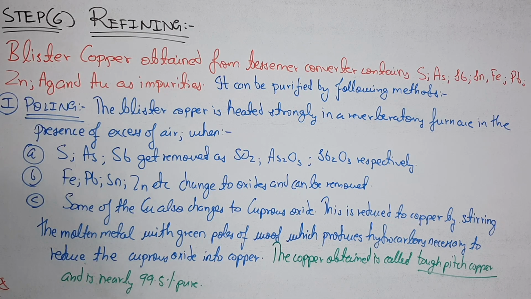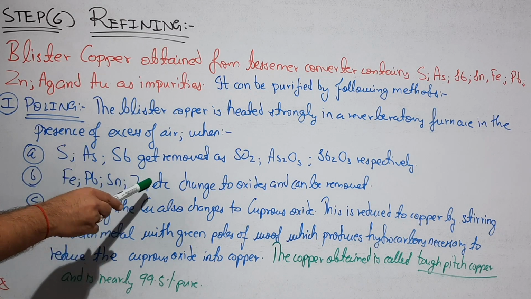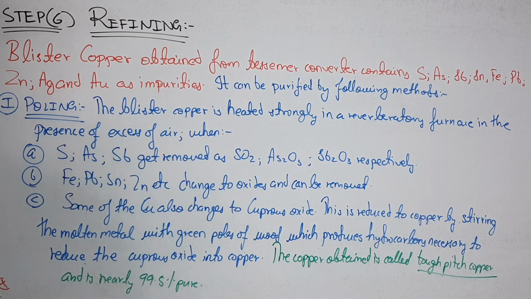First one is poling. The blister copper is heated strongly in a reverberatory furnace in the presence of excess air, somewhat resembling the roasting process, because in roasting also you take the ore in the reverberatory furnace and heat it in excess air. So the sulfur, arsenic, antimony are removed as oxides, and the rest of the impurities like Fe, Pb, Sn, Zn change to oxides and can be removed. The third step is somewhat different. This is the main thing.